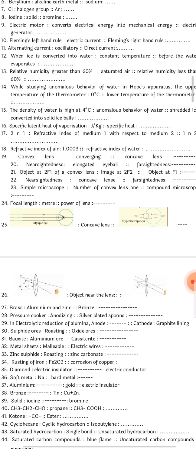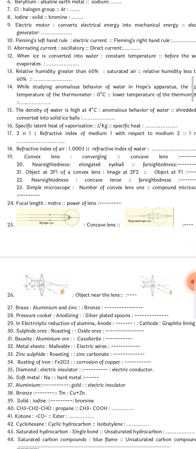Question number 11. Alternating current is oscillatory. So direct current is just the opposite, non-oscillatory. Okay, non-oscillatory. Don't write direct, write non-oscillatory.